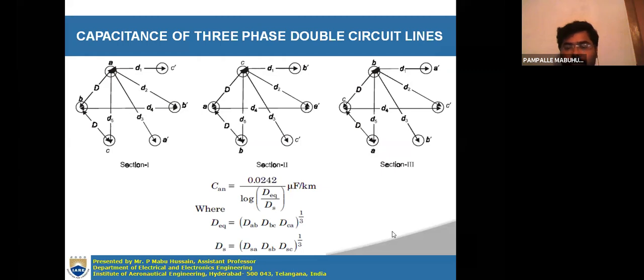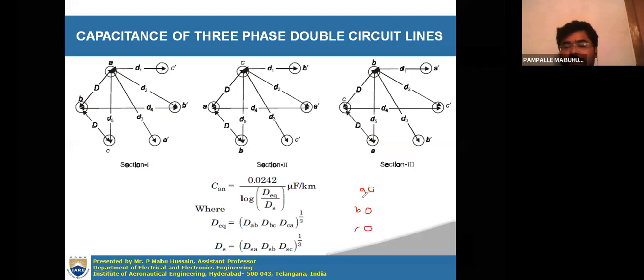Okay, you know what a double circuit transmission line is, right? A single circuit transmission line is nothing but a transmission line which has only one set of three phases. Such a type of transmission line is called the single circuit transmission line. You have only three conductors A, B, C, or you can say the red, yellow, blue phases also. I'm calling them A, B, C.